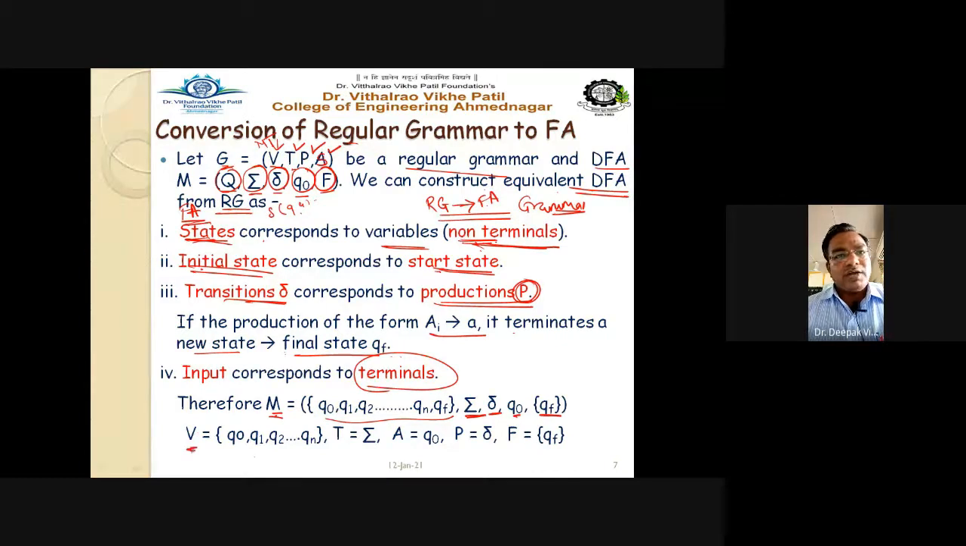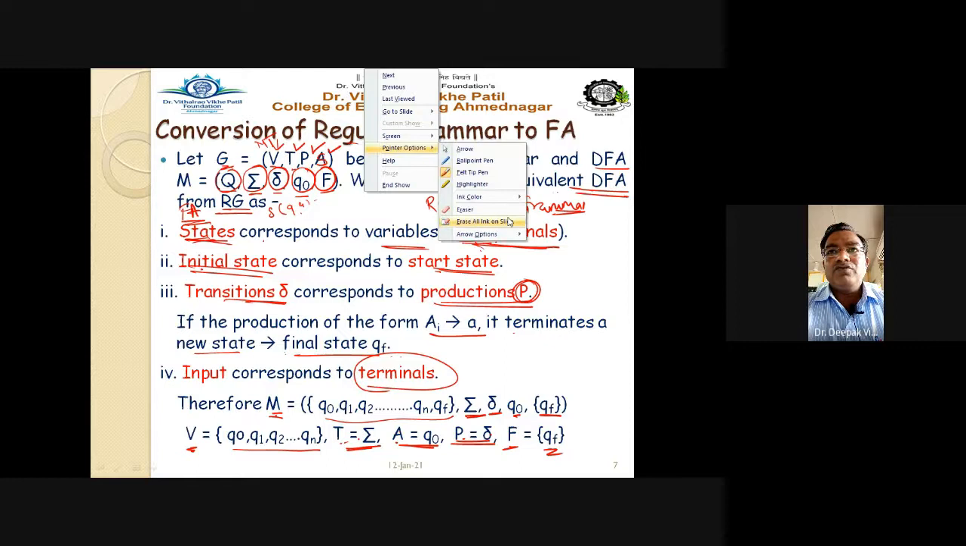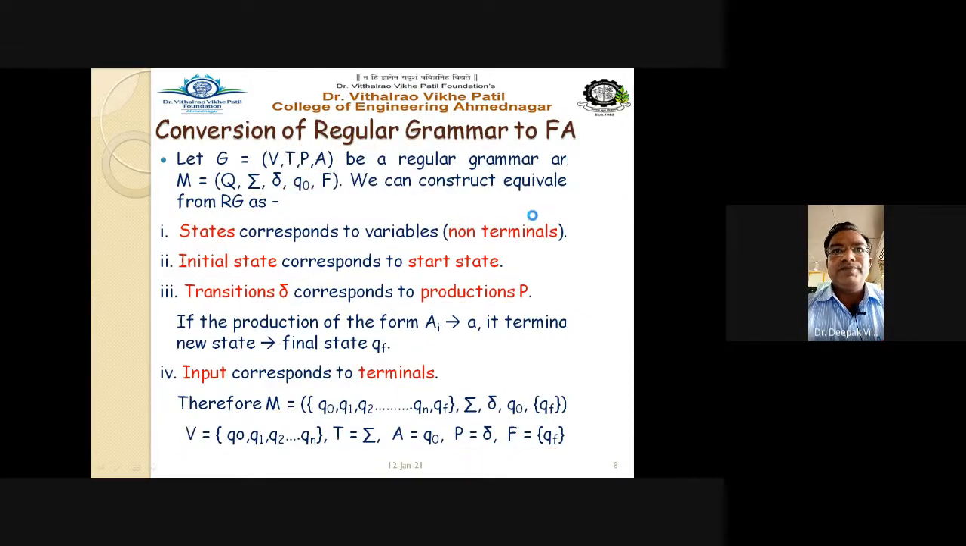So for the grammar, we can write like this. This is nothing but the states. T is equal to the input alphabet, that is terminal, becomes your input alphabet sigma. S is nothing but your start state. Then P is nothing but the delta transition, that is production rules. They are equal to the transition in the automata. And the final state is nothing but your actual final state in the automata. Getting this point? These are the basics we have to remember while converting the regular grammar to the finite automata.